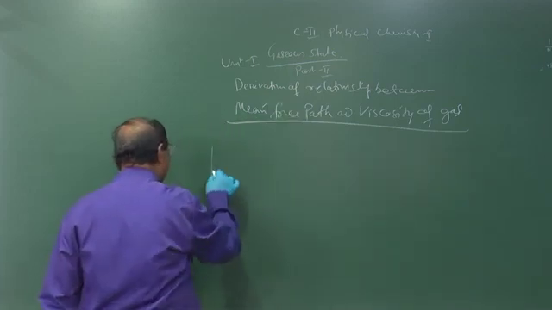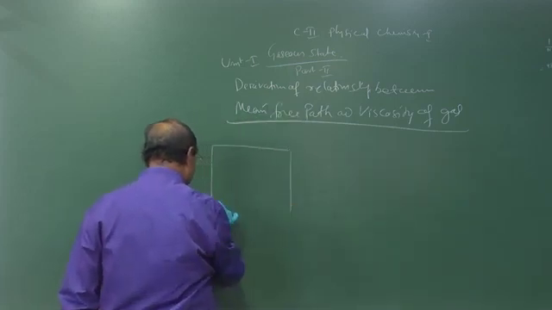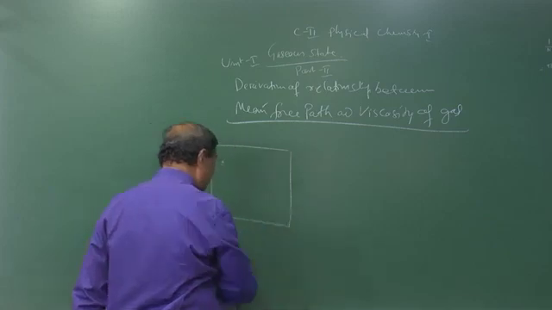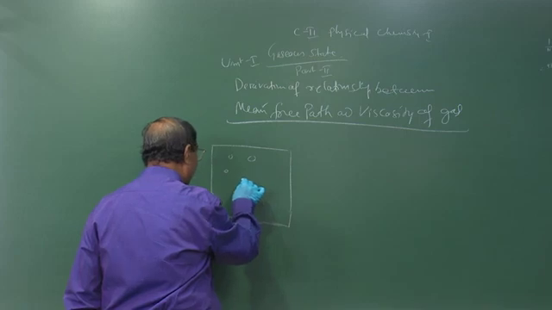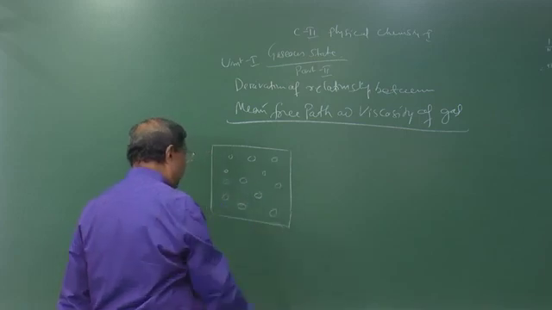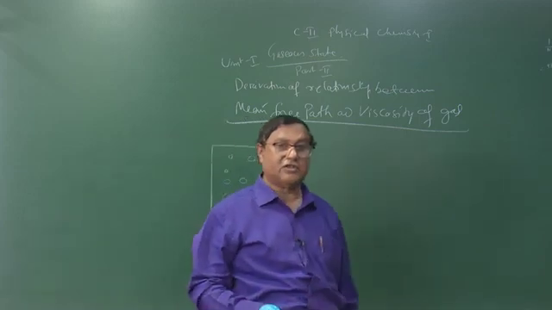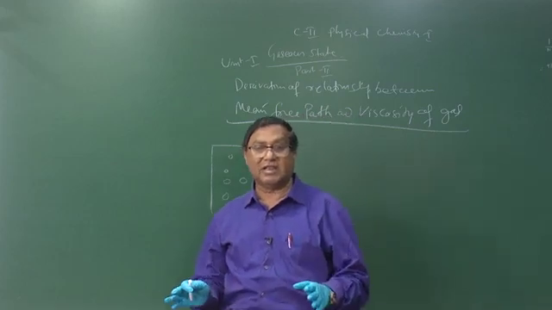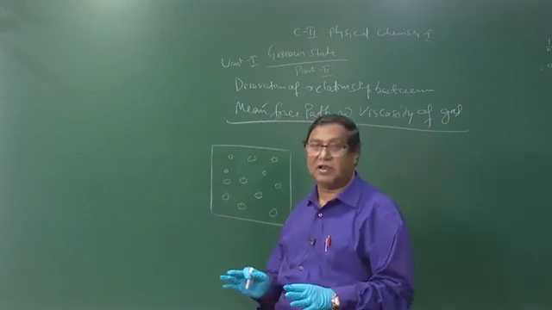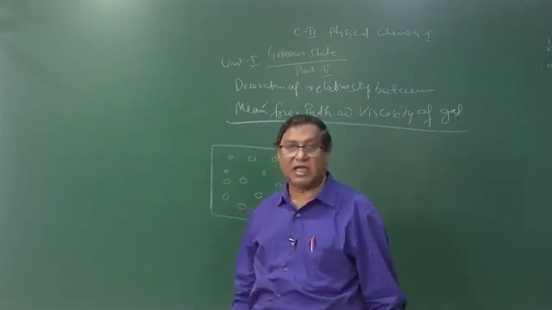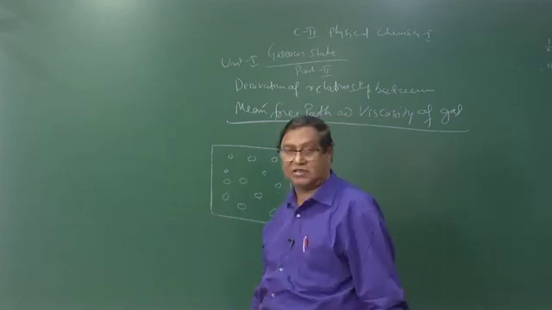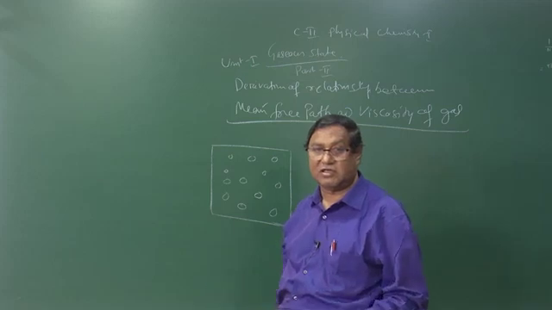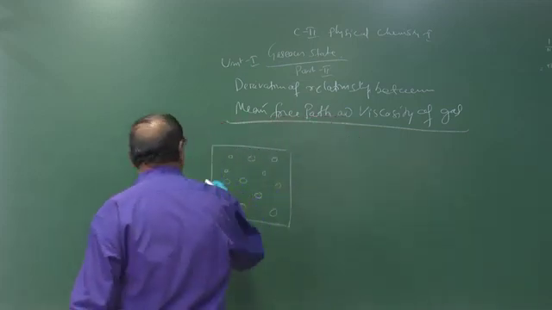Now suppose you consider a gas in a vessel. According to kinetic theory of gases, these are the molecules. The vessel contains some gas, means it is filled up with the gas molecules, and the gas molecules are randomly moving in all possible directions. They are striking with each other. Let us see what is the mean free path.